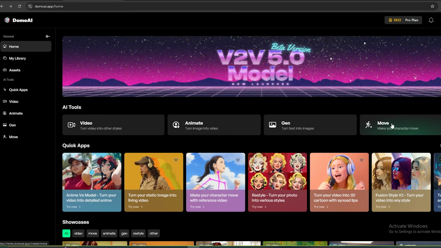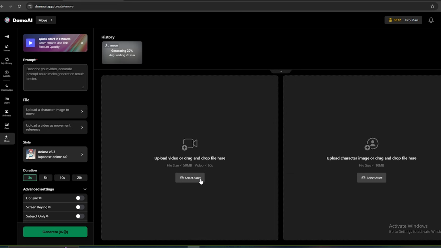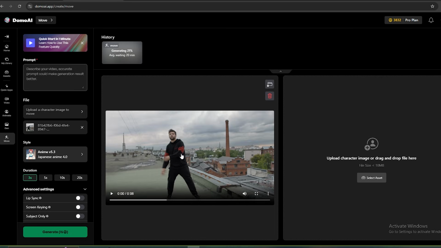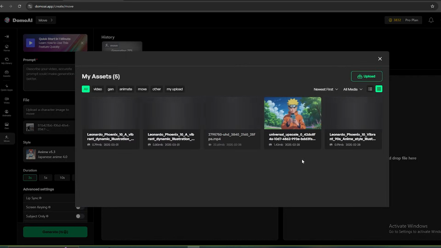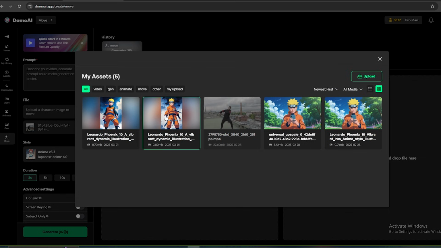Before going into that process, let me show you one last feature. With this feature, you can make sure the character moves with a reference video. Let me show you. So once you go to this dashboard, you need to upload the reference video. I'm gonna go with this dancing video we previously used. As the character, I'm gonna add this anime character.